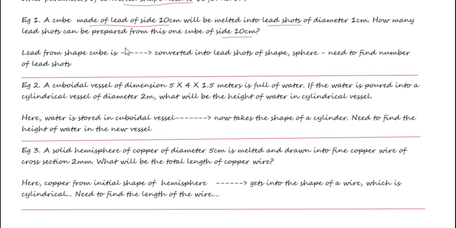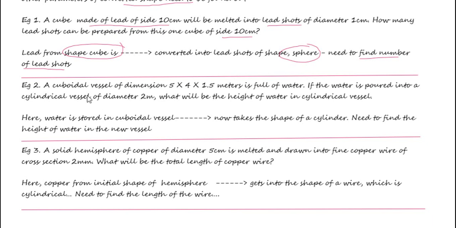Here the original shape of the solid is a cube, and we are going to convert it into lead shards, which are of shape sphere. What we need to find out here is not the measurement of any shape, but the number: how many lead shards can be prepared from this cube of side 10 centimeter.